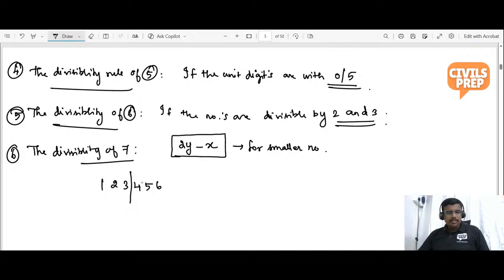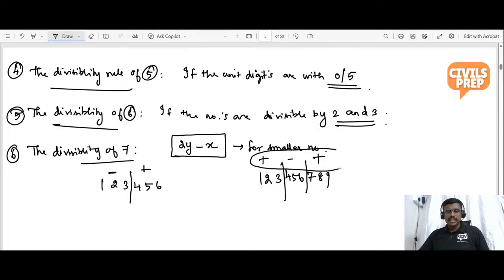You need to split it into groups of 3 digits each and give alternating plus and minus signs. So if there is a number like 1, 2, 3, 4, 5, 6, 7, 8, 9, a 9-digit number, and you need to find whether it is divisible by 7, you split it into groups of 3 and move with alternating signs, plus minus plus. After adding and subtracting, you will get a value. If that value is divisible by 7, then the entire number is divisible by 7.